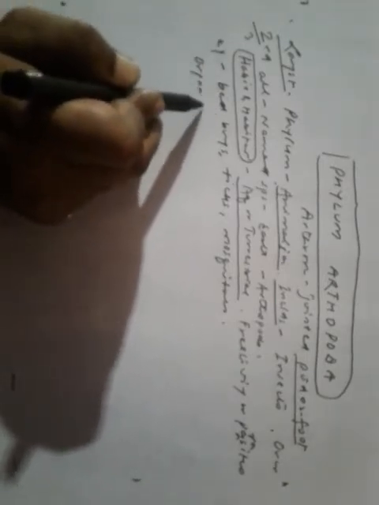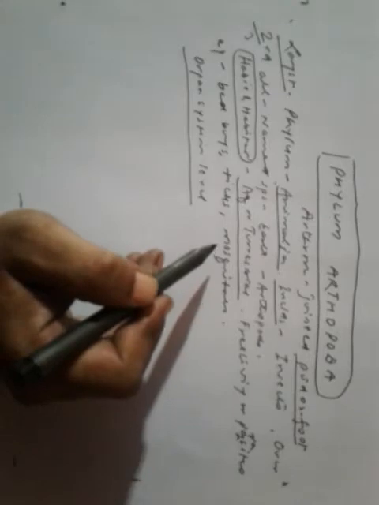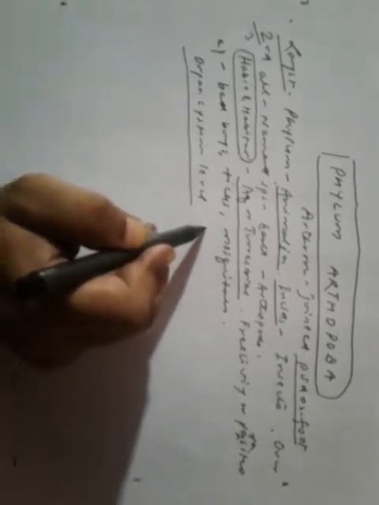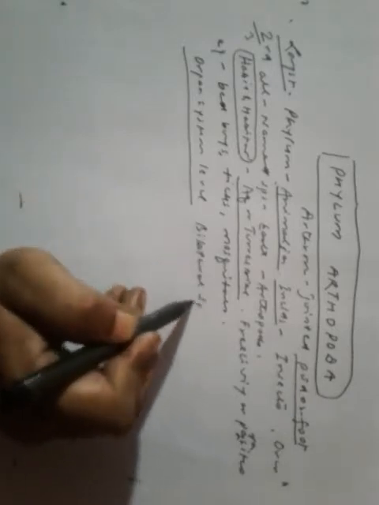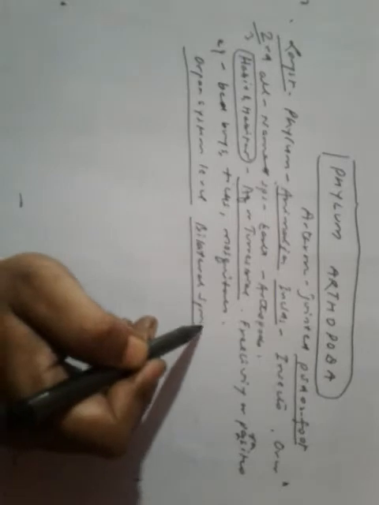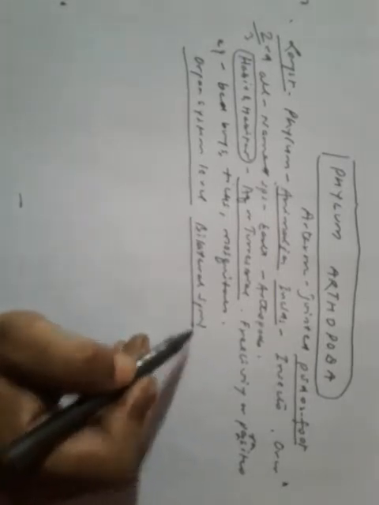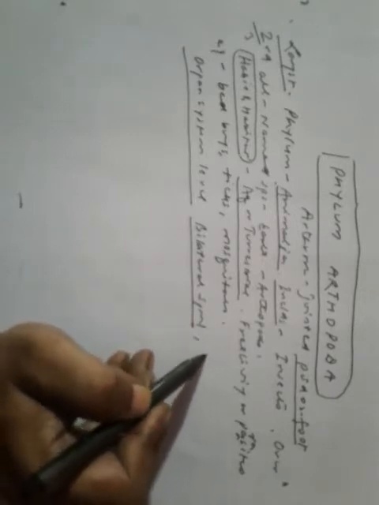So what kind of body organization do they have? They have organ system level of body organization. Then what kind of symmetry do they have? They are bilateral symmetrical. What about the germ layers? They are diploblastic or triploblastic?